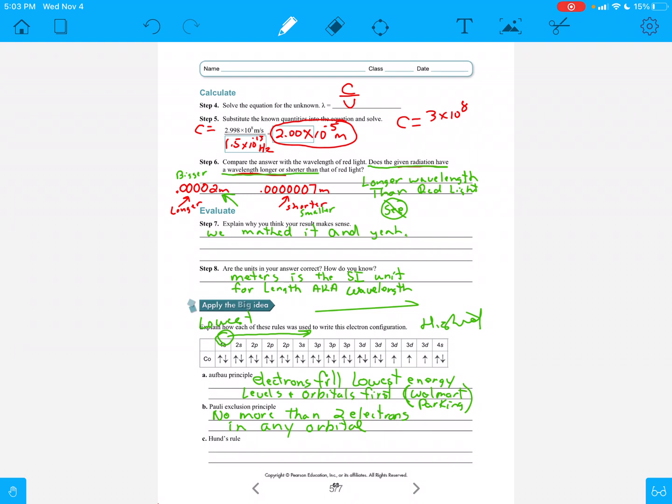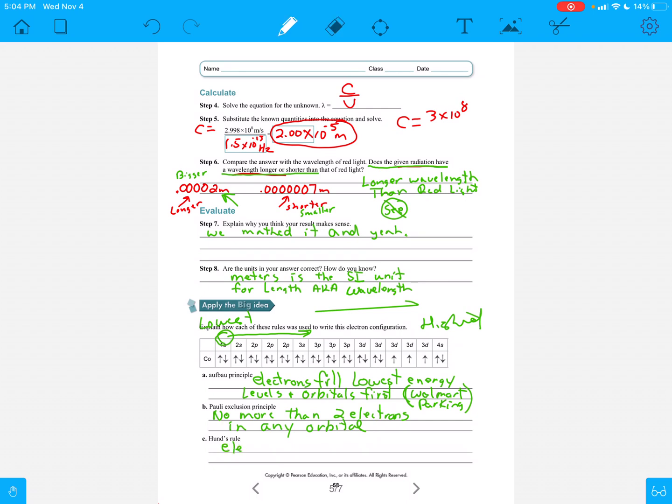And then finally, Hund's rule basically says that spins are always up. Well, let's say it a different way. I think that would be confusing, especially to the virtual students at home.